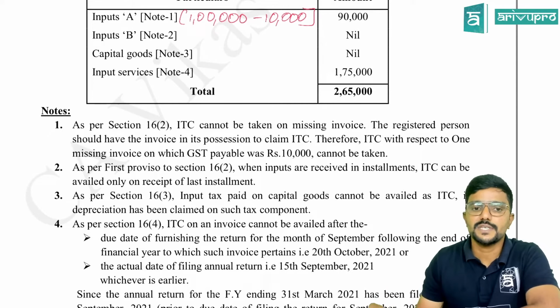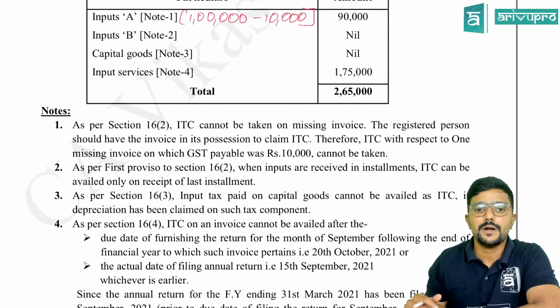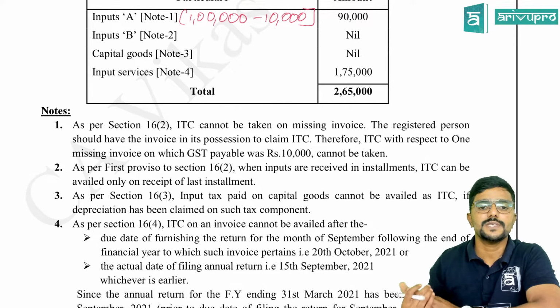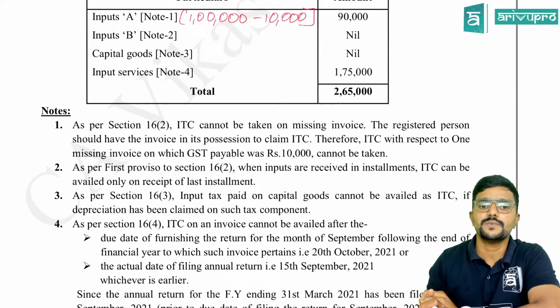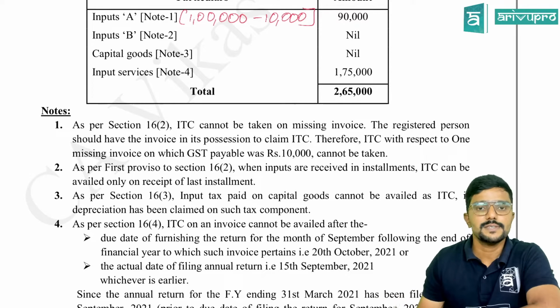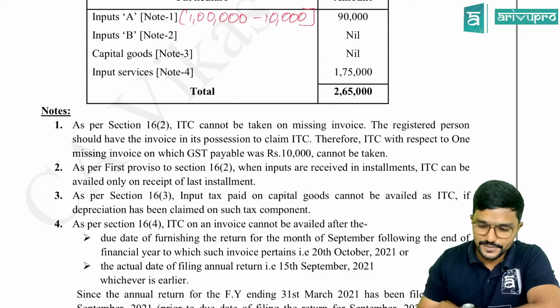As per section 16(2), ITC cannot be taken on a missing invoice. The registered person should have the invoice in his possession to claim ITC. Therefore, ITC with respect to one invoice which is missing, on which GST payable is 10,000, cannot be taken. This is as per section 16(2), guys.